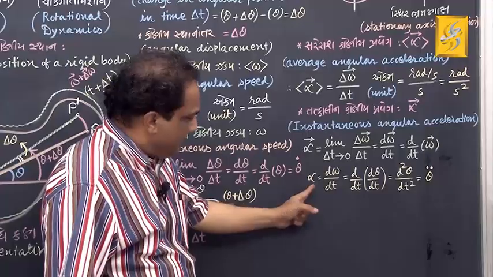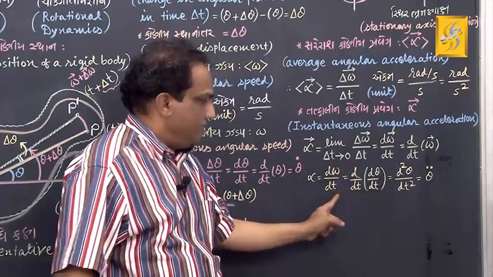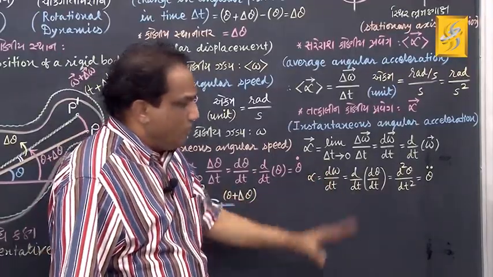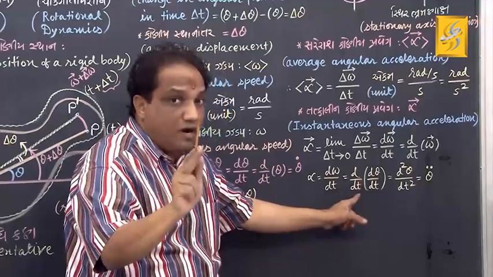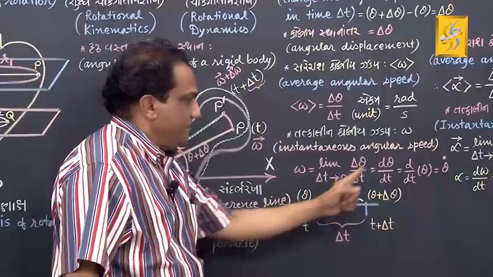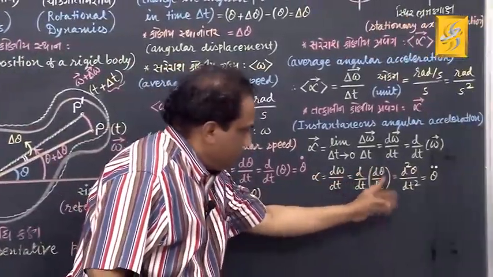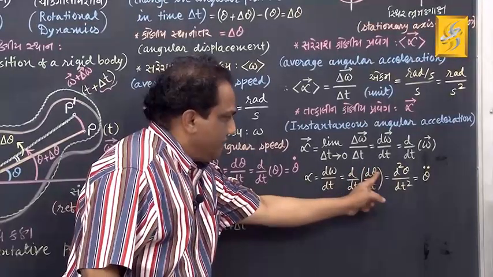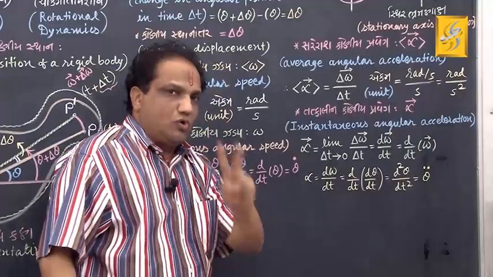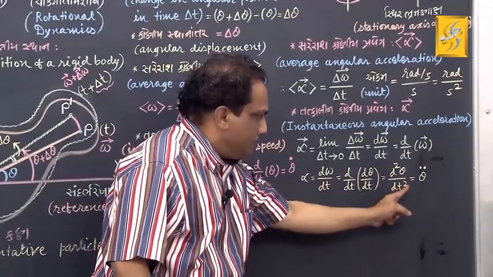Now take the magnitude. The magnitude of this would be alpha, and it would be d omega upon dt. Rewrite it as d by dt of omega. But what is omega? Omega itself is d theta by dt. So this is the derivative of theta taken once with respect to time, and this is taken a second time, altogether two times. We write it this way, d 2 theta upon dt square.